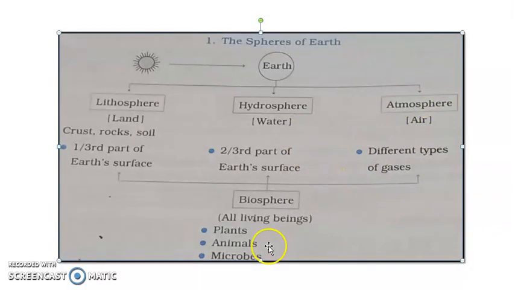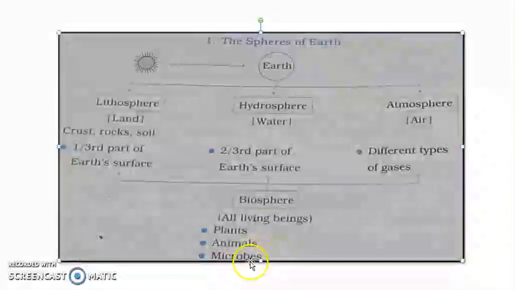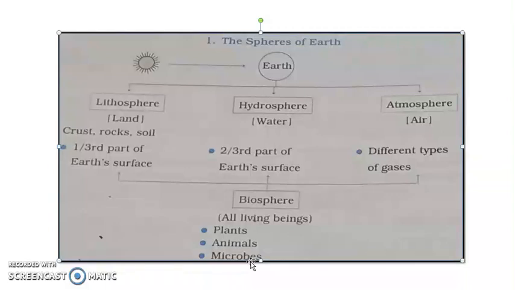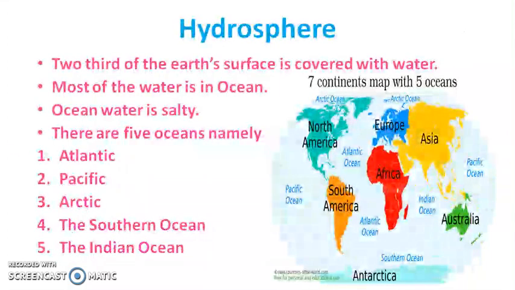Living things like plants, animals, microbes, means small tiny organisms, are seen in all the three spheres of the earth. All the living things together with these three spheres form a biosphere. See, a biosphere? I have already explained the features of the lithosphere. Today, in this section, we will learn more about hydrosphere.